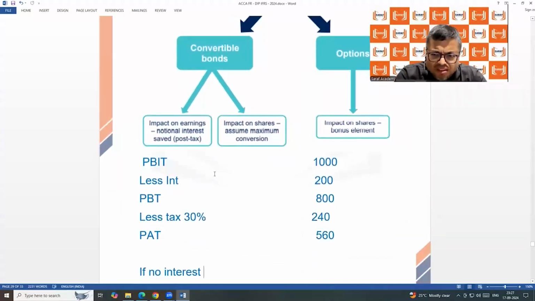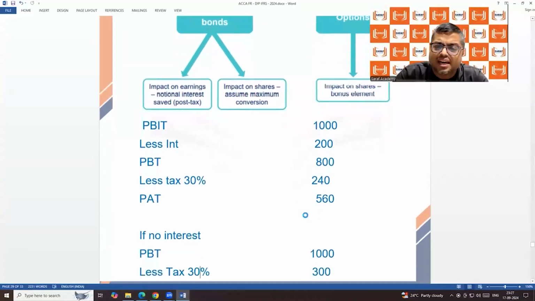Focus. Simple. I'm taking a very simple figure, not 9,289 like that. In the question, it will be like that. 1,000 is the company's earnings before interest and tax. Means what? Sales minus cost of goods sold minus admin minus selling, before deducting interest and tax. This is the earnings. Less interest 200. So before giving tax, profit 800. Tax 30%, say 240, 800 into 30%, profit after tax.